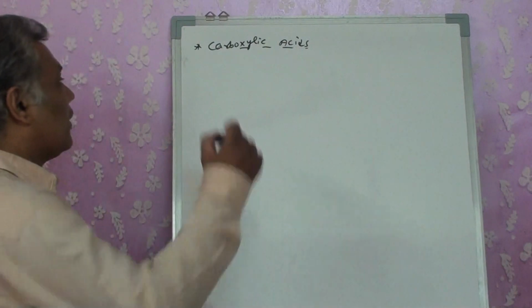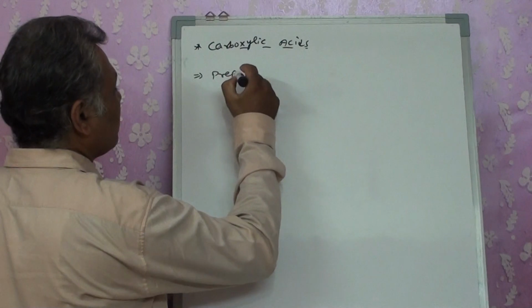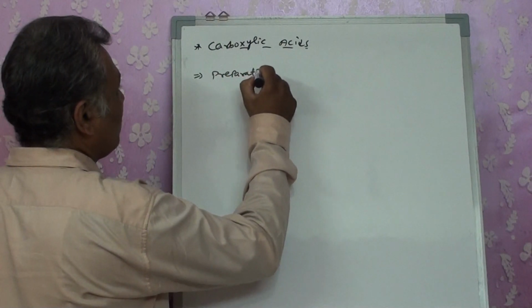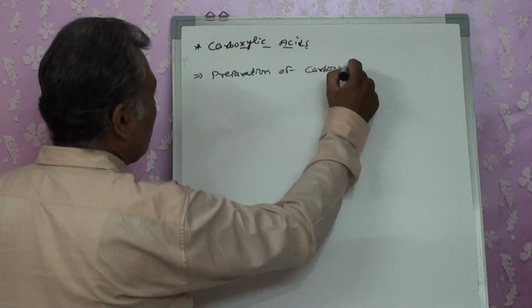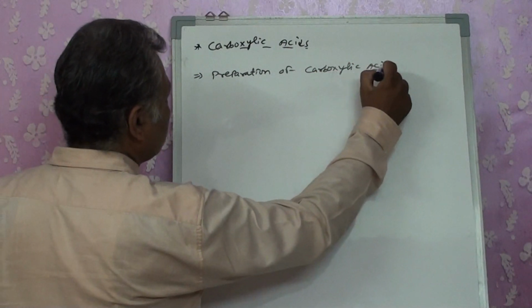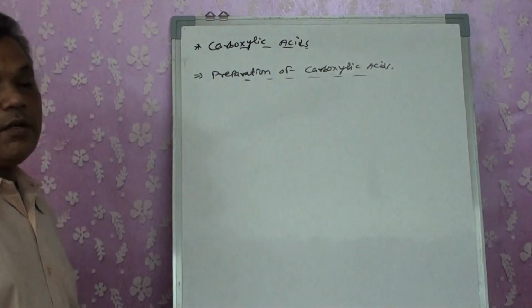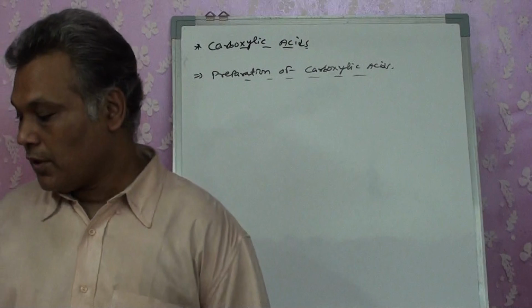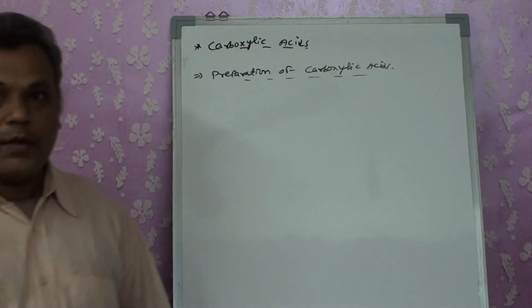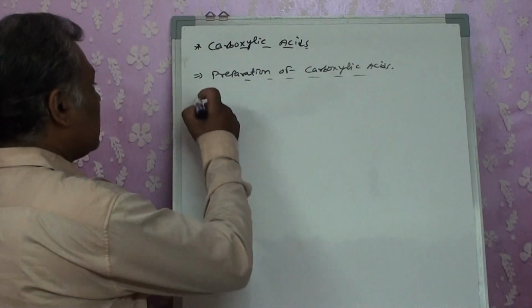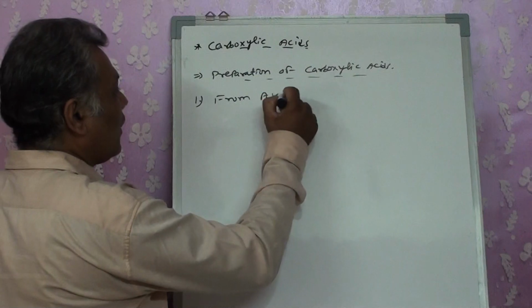Okay. Next is the preparation of carboxylic acids. There are different methods of preparing carboxylic acids, in which the first method is preparing them from alcohols.